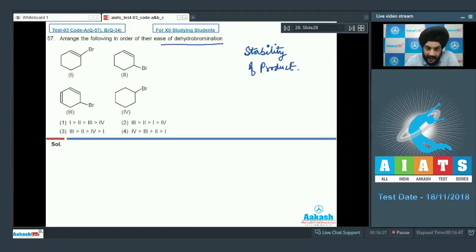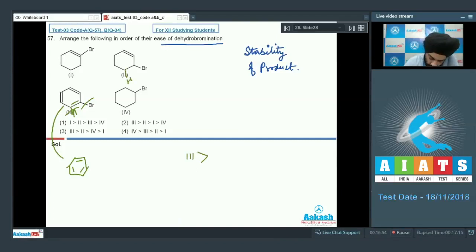If we look at the 4 options very carefully, if there is a dehydrohalogenation in the third compound, we'll take out H from here and then we're taking out Br from here. It will lead to aromatization of the compound. The third structure, when it undergoes dehydrobromination, is going to give us benzene. So the third will be the most reactive among these compounds, followed by the second one.